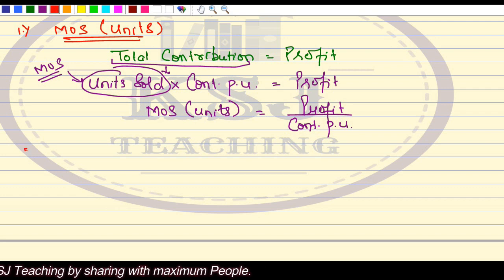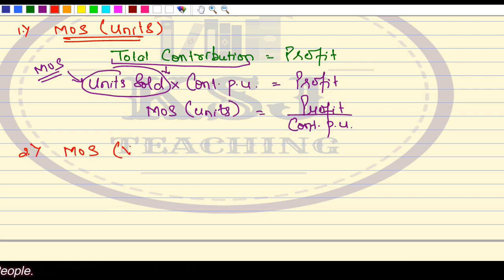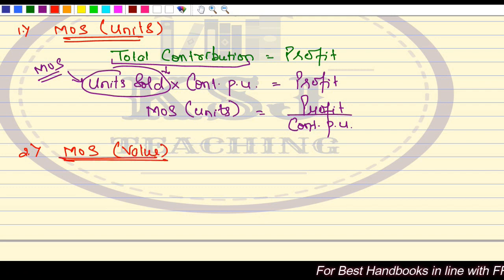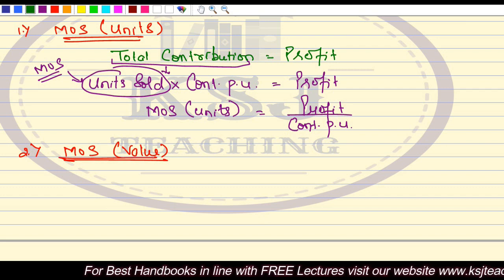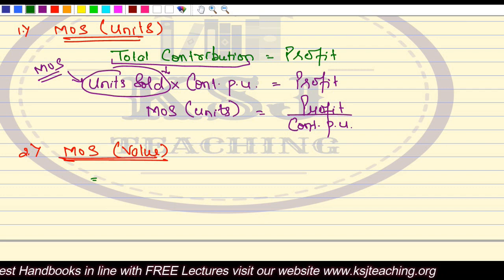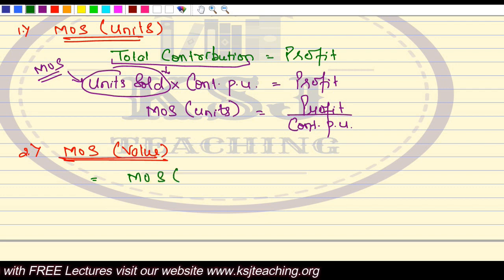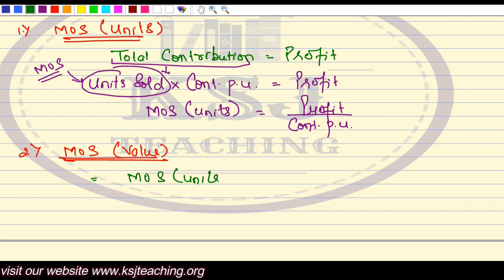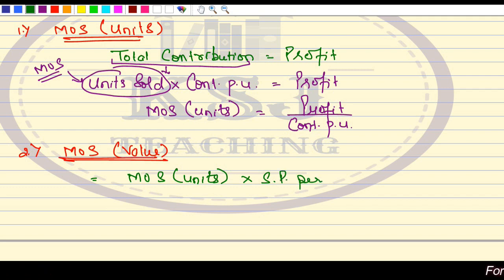Second, now we are going to discuss the margin of safety in value. Right? So if we talk about the value, this can be margin of safety in units multiplied by selling price per unit, right?